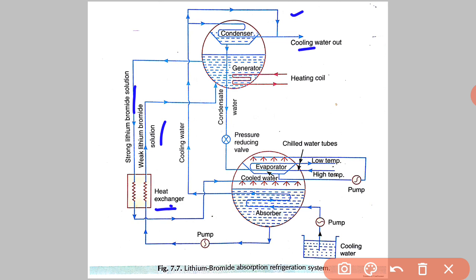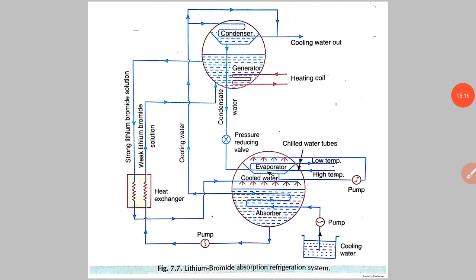So cooling water is used for the cooling purpose. Here the condenser and generator, and a heating coil is used for the heating of the refrigerant. See here the pressure reducing valve is there. Here the evaporator, and below the evaporator the absorber is placed. See here, cooling water is supplied externally with the help of a pump. So this is all about the lithium bromide absorption refrigeration system.